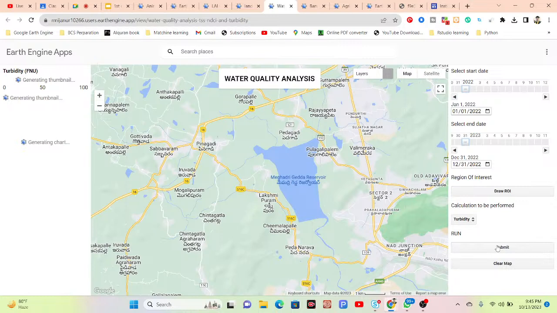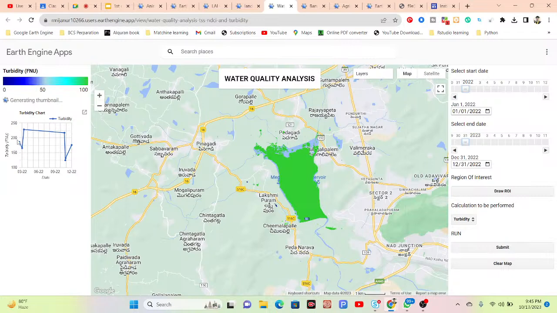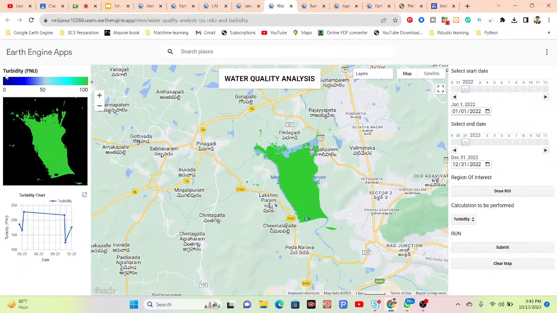What is the condition of the turbidity for this study area over the one-year time period? When will it be high, and when will it be low? This type of information you can easily get from here. And we can also get the turbidity unit, FNU. We can see this is the high and this is the low.